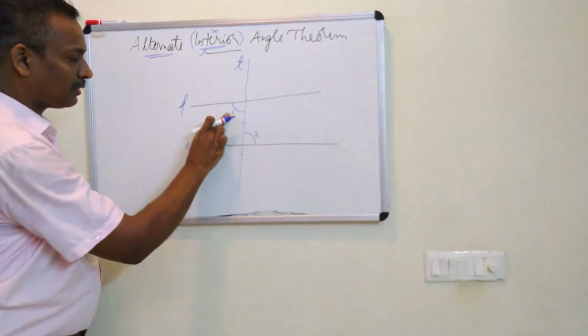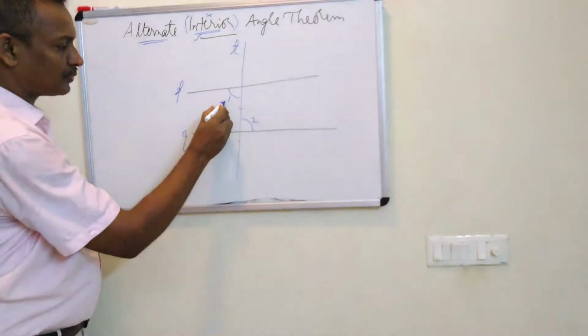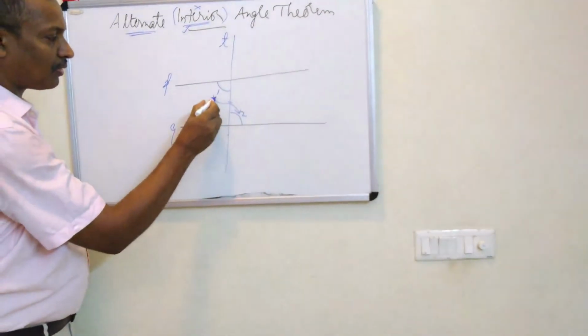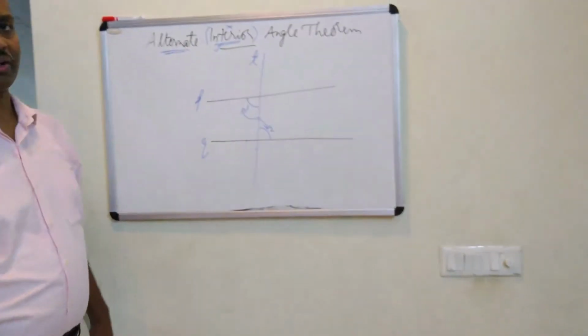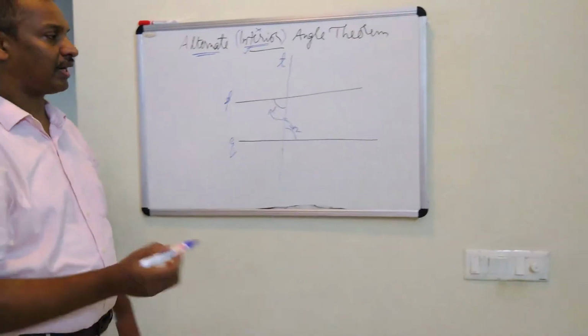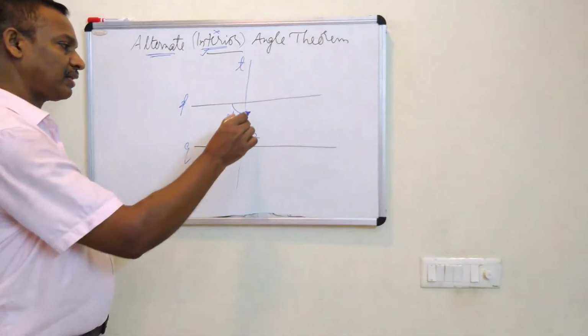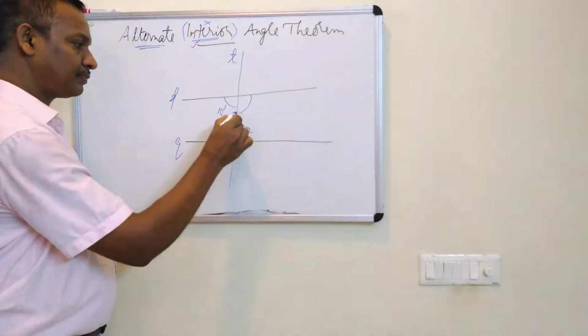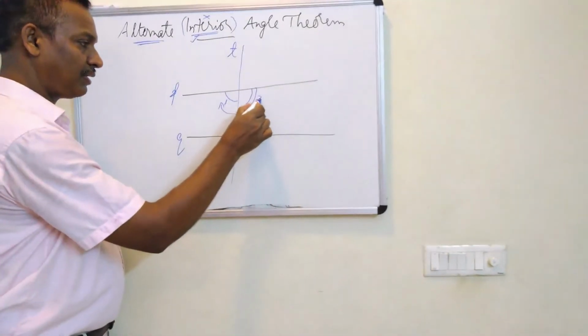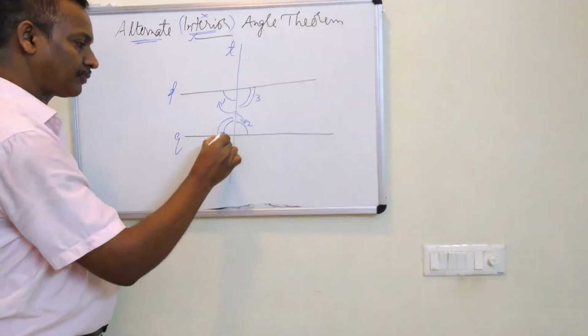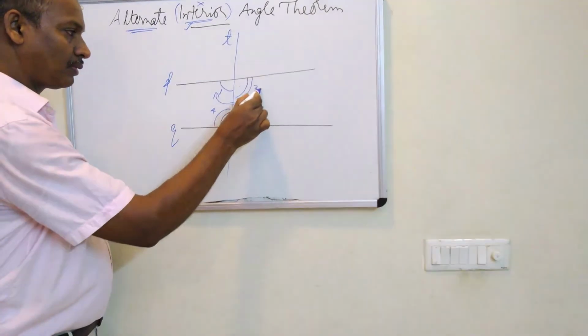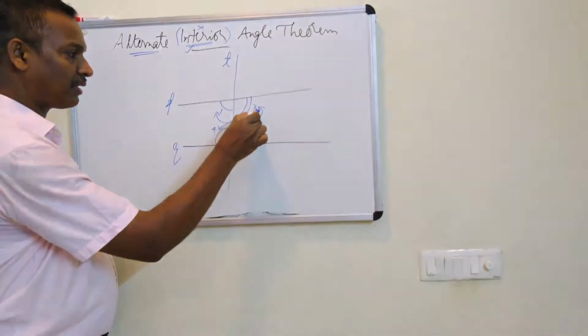Then we can say this 1 and 2 are forming one pair of alternate interior angles. Like that, one more pair is here. This 3 and this 4. They are alternate interior angles.